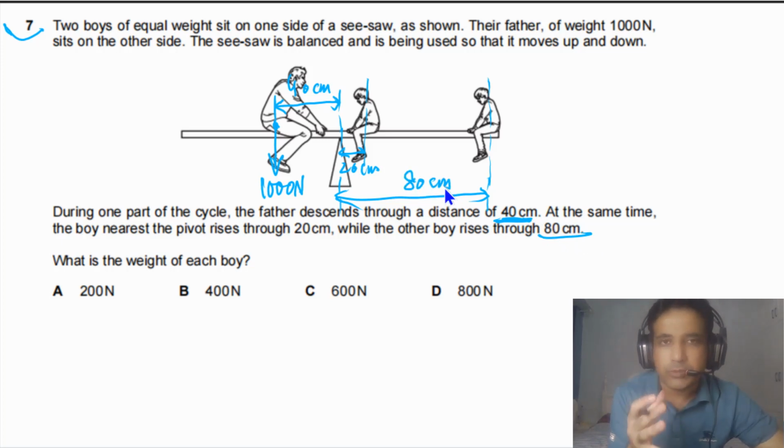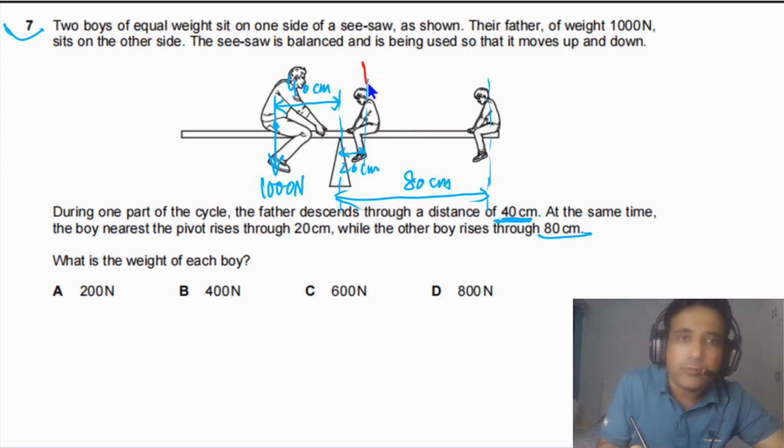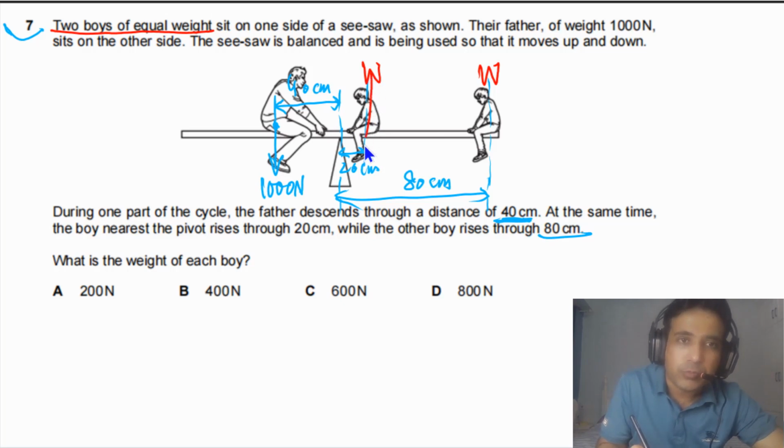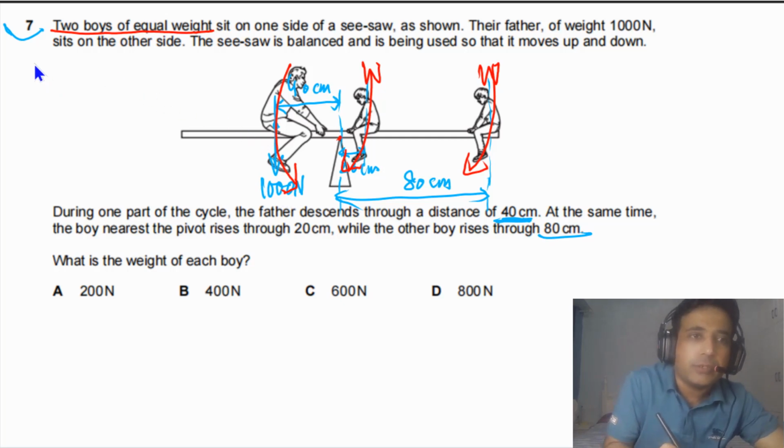So this is just a basic question about moments. As this is in equilibrium, it means that clockwise moment equals counterclockwise moment. Let's say the weight of this boy is W. These boys have the same weight. So the weight of this one also will be W, because it is given to us that the two boys are of equal weight. Moment due to this boy will be clockwise. Moment due to this one also will be clockwise about this pivot, and moment due to this person will be counterclockwise. So simply in this case, the counterclockwise moment has to be equal to the clockwise moment.